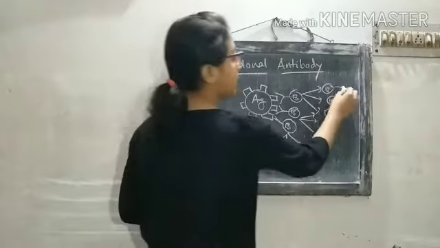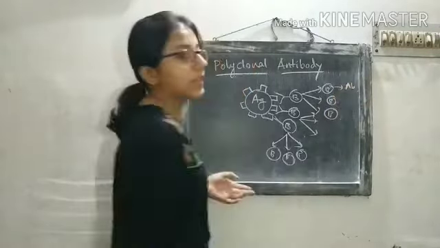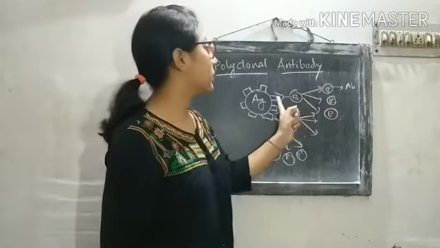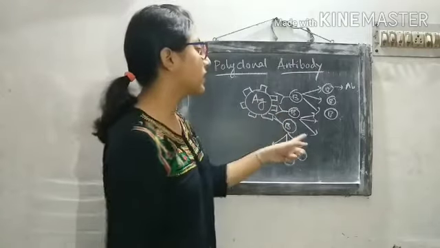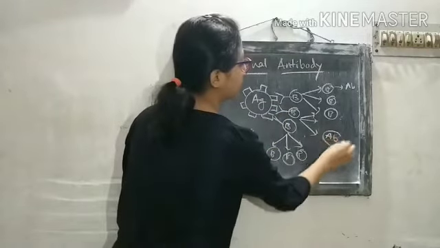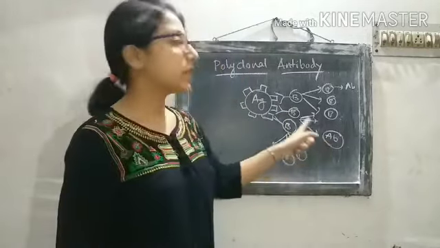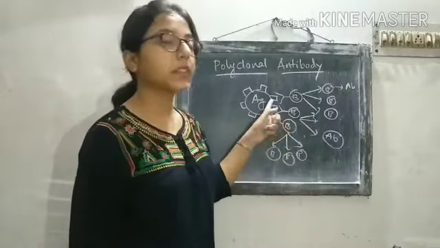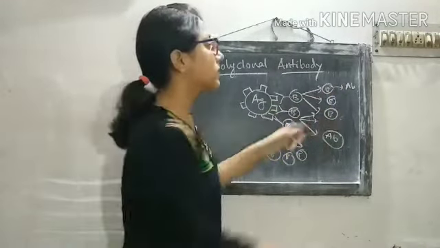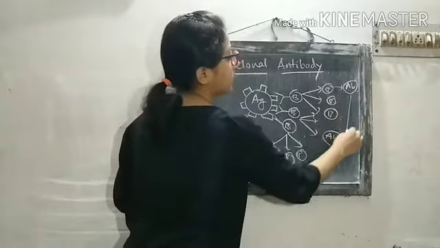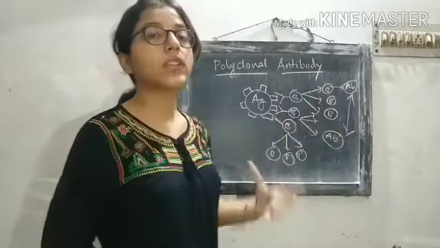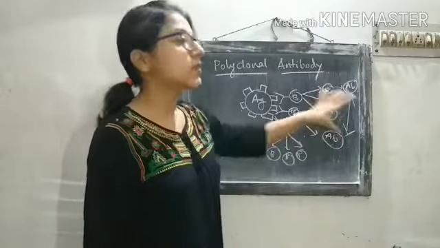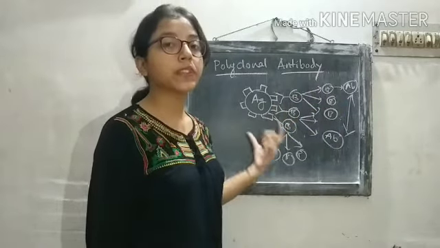So the antibody generated from this epitope is specific for this epitope, whereas the antibody produced from this epitope will be specific for that epitope. When we consider these two antibodies, they are polyclonal in nature, because they are specific for two different epitopes.